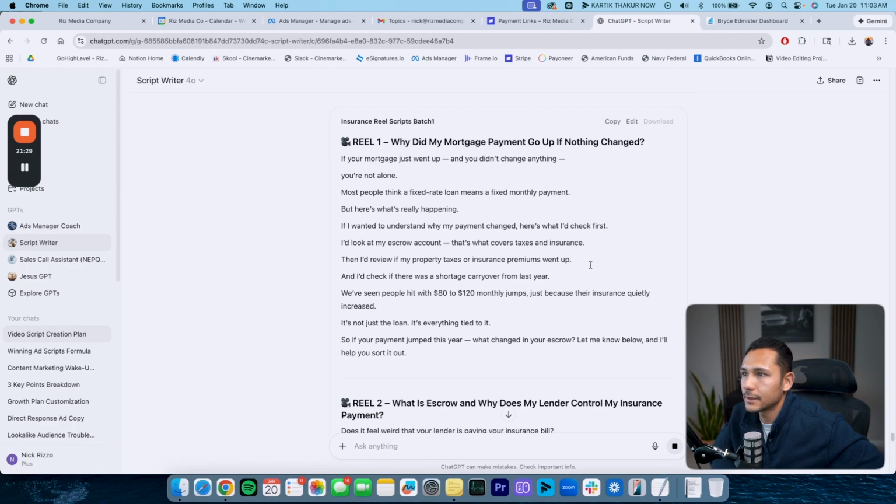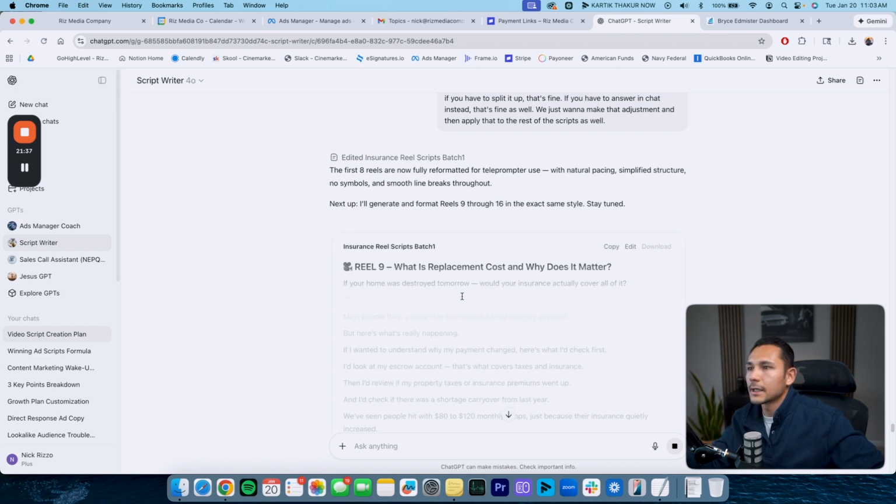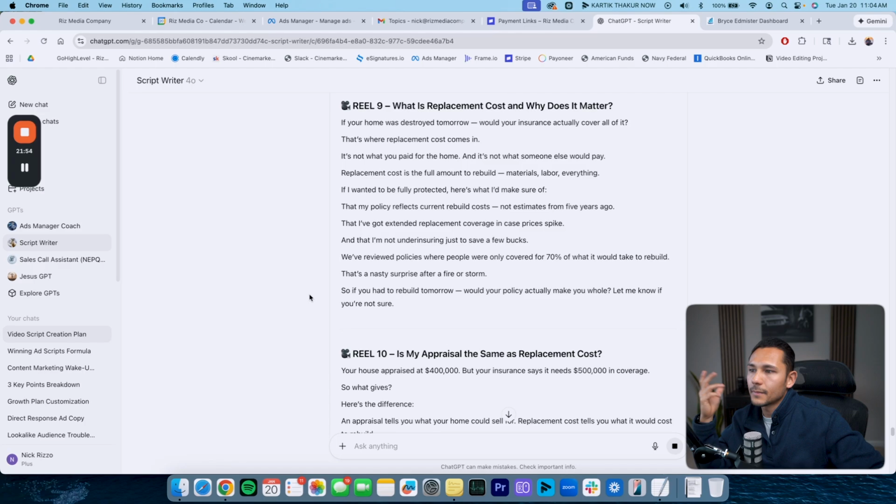But let's see, I think this already looks a lot better. So yeah, it's just restructured it. It got rid of the arrows and the symbols, and now it's just the finalized version. So let's see what it's doing. It says the first reels are now fully reformatted for teleprompter use: natural pacing, simplified structure, no symbols, and smooth line breaks throughout. Next up, I'll generate and format reels 9 through 16 in the exact same style. So stay tuned. Perfect. That's all we really need.